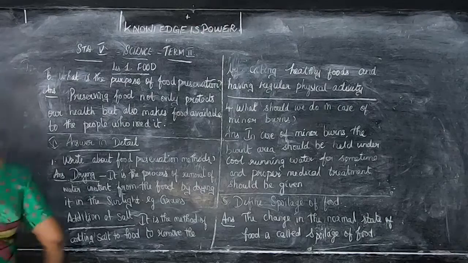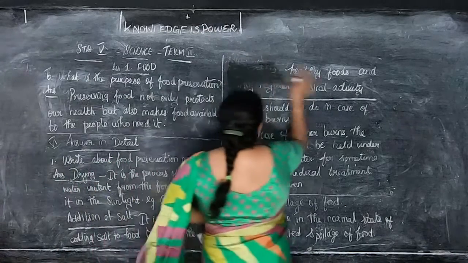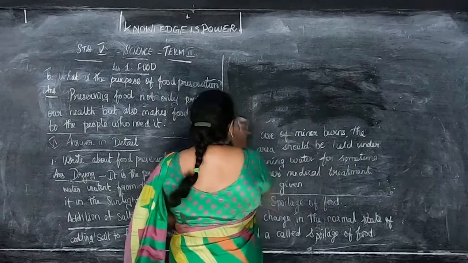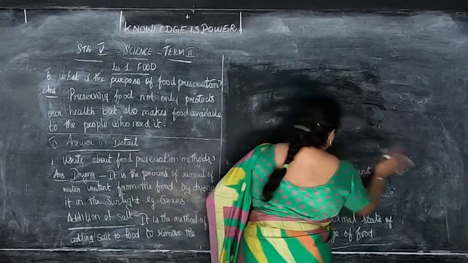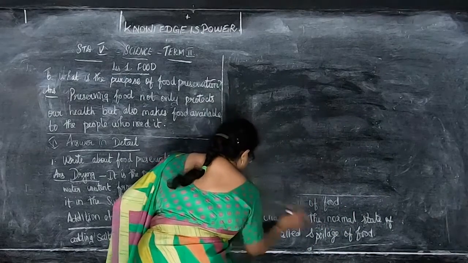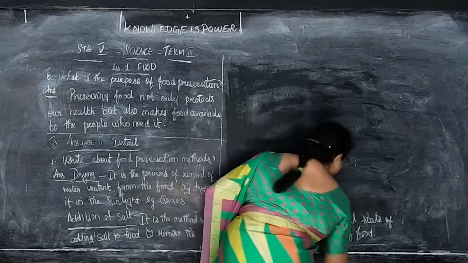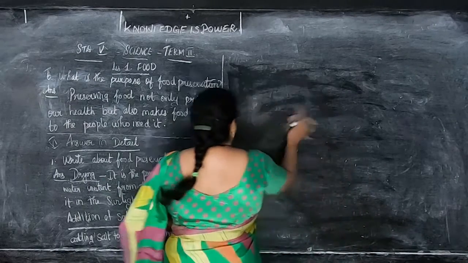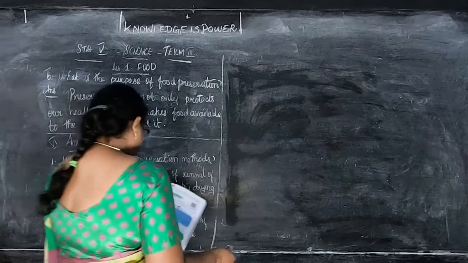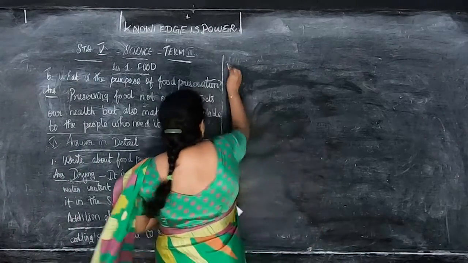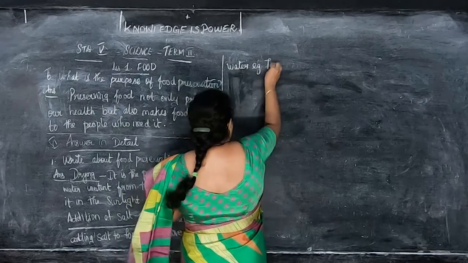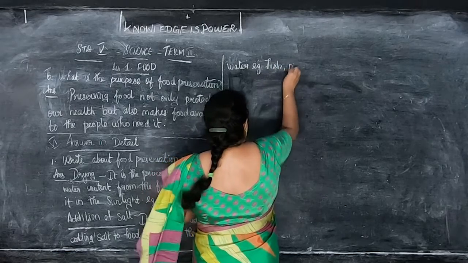To remove the water, you have to write. To remove the water, we have written, right? Example, fish and pickles. Okay.